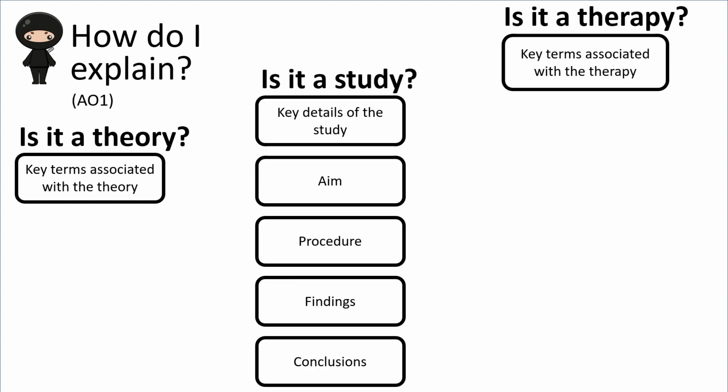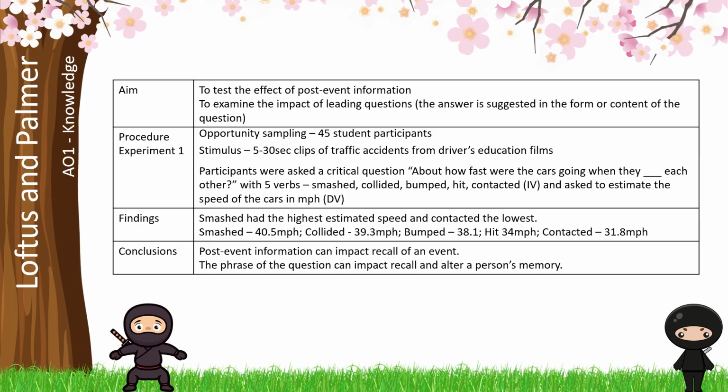Specifics in terms of the aim, procedure, findings and conclusions. So how does this break down for our classic study? Well, we're thinking about the aim and you want to have 2.1, testing the effect of post-event information. This is anything given to the participant after they have witnessed that event. Also, within that, we're testing the impact of leading questions, which is an example of post-event information.